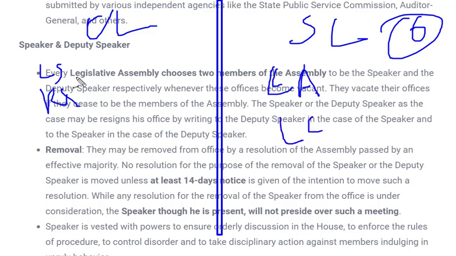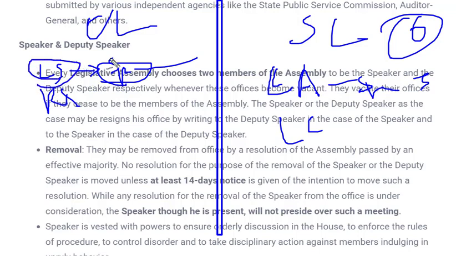So speaker, who are the speakers? Speakers are the persons who are responsible for the operation of business, whatever is going on in that house. In the case of Lok Sabha, there was a speaker and a deputy speaker. In the case of the legislative assembly also, we have a speaker and a deputy speaker. And who are these and from where are they appointed? These speakers are appointed from among the members of Lok Sabha. So if there are 545 members, out of these, one member will be elected as speaker.